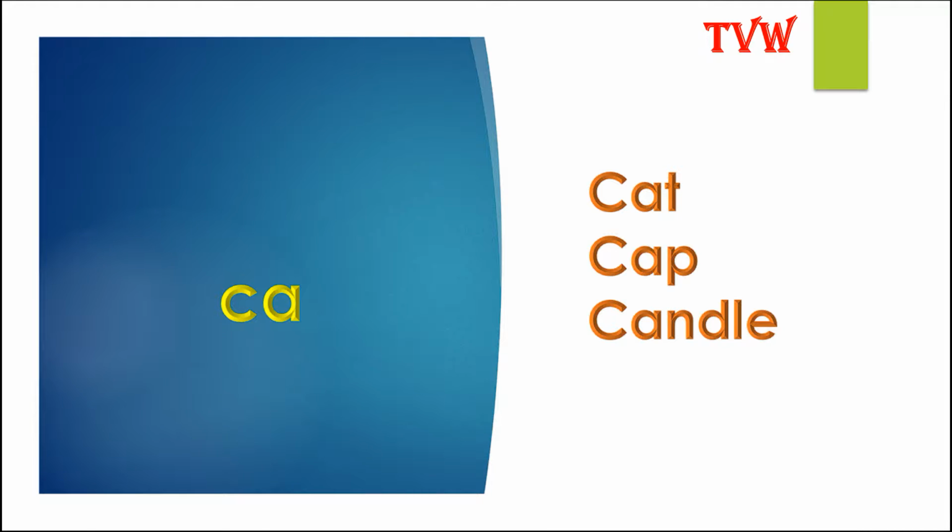The letter C has two basic sounds. The first one is K. The second one is S. Let us see one by one. CA has the sound Ca. For example, cat, cap, candle.